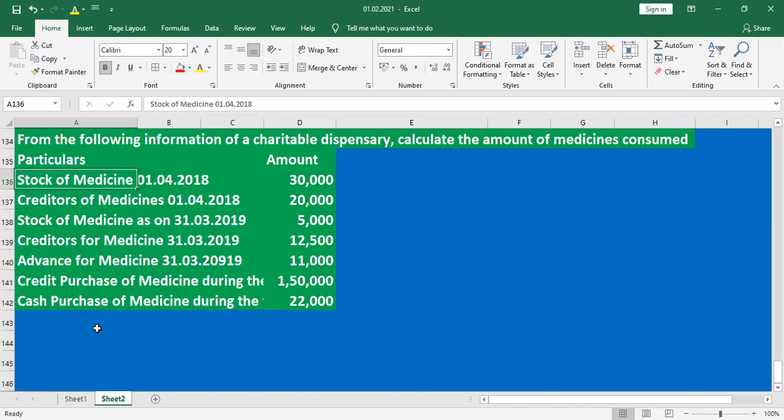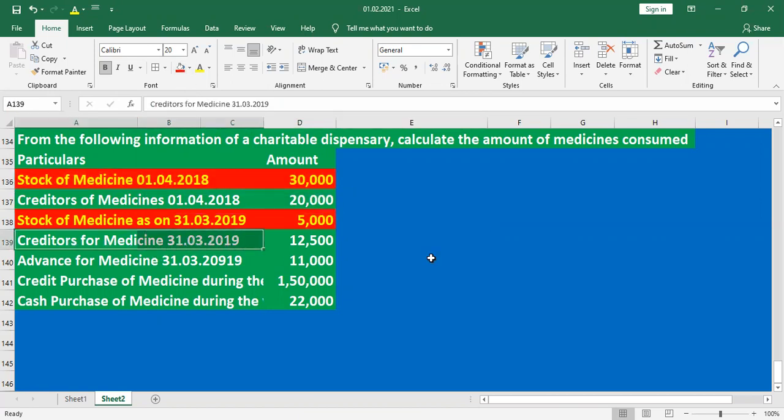They are given stock of medicine on 1-4 treated as opening stock, and stock of medicine on 31st March 2019 treated as closing stock.